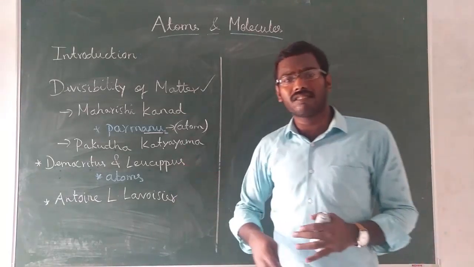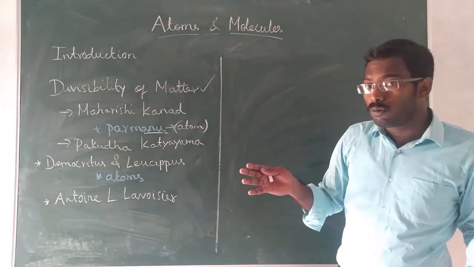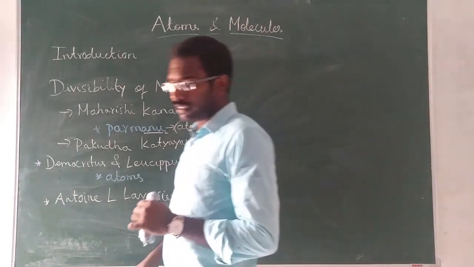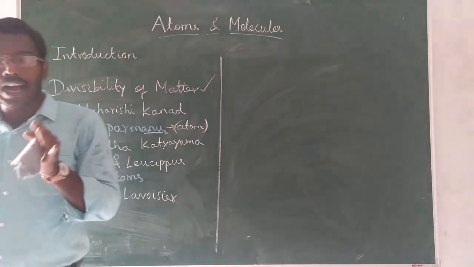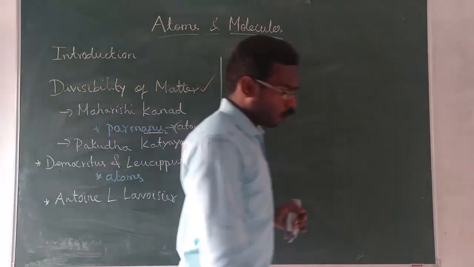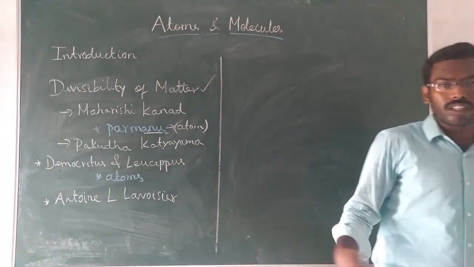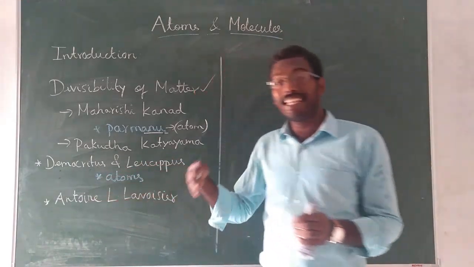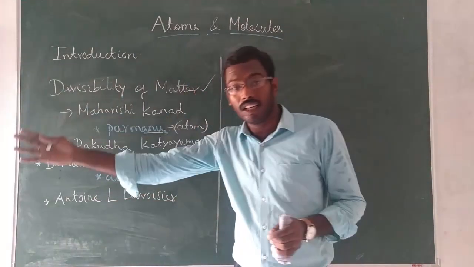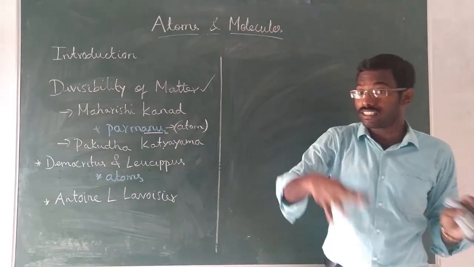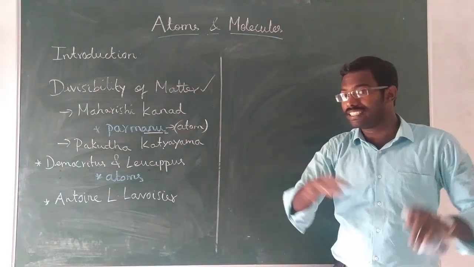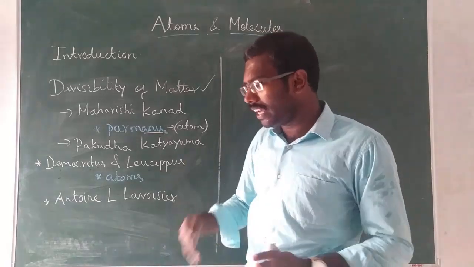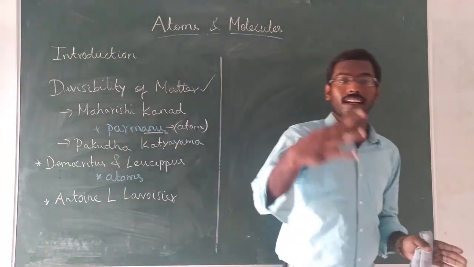Till the 18th century, no one tried to prove this experimentally. But at the end of the 18th century, what happened? The scientists slowly started finding the difference between elements and compounds. This is an element, this is a compound, these are the differences. Then slowly several scientists started working on it.